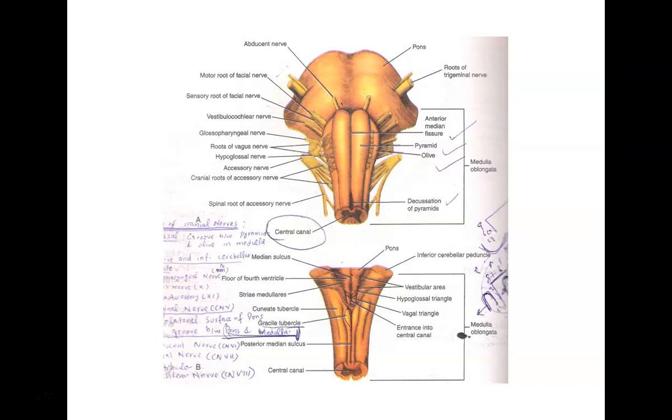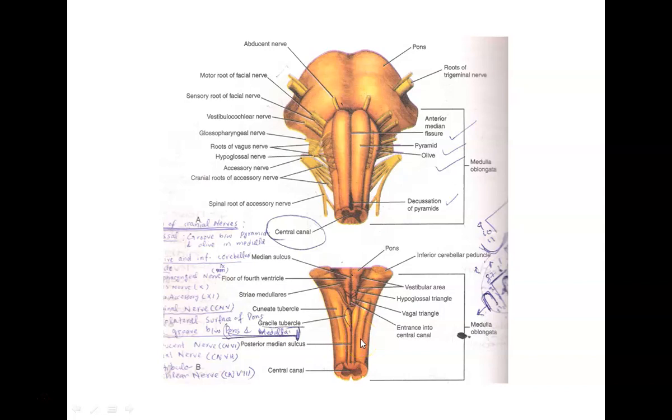Now, a brief account on the posterior aspect of the medulla oblongata. On the posterior aspect of medulla oblongata, in the lower part, we have got the posterior median sulcus. Then on side of posterior median sulcus, we have got the gracile tubercle, and then on lateral side of it, we have got the cuneate tubercle.